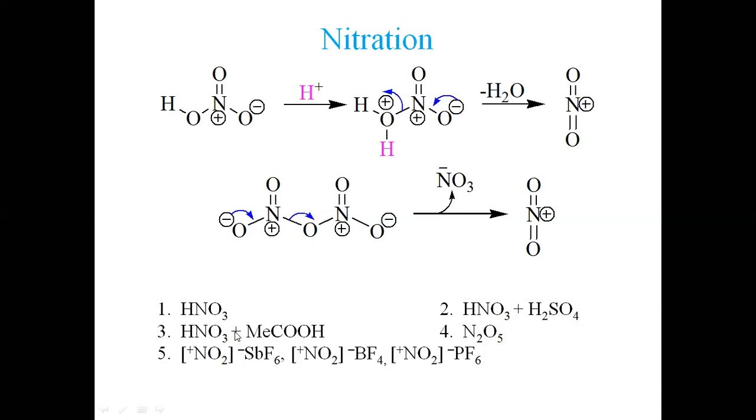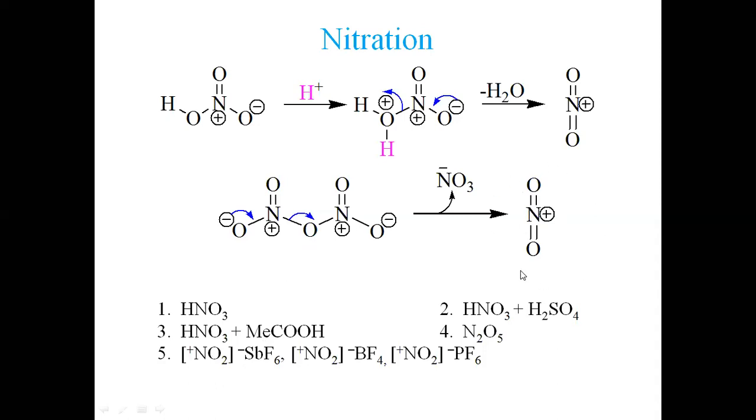Nitric acid, stoichiometric, and acetic acid in catalytic amount. These are the three methods you have seen highlighted in the first mechanism. Second is N2O5, nitrogen pentoxide, the structure of which is this one and can generate it very easily in a single step.